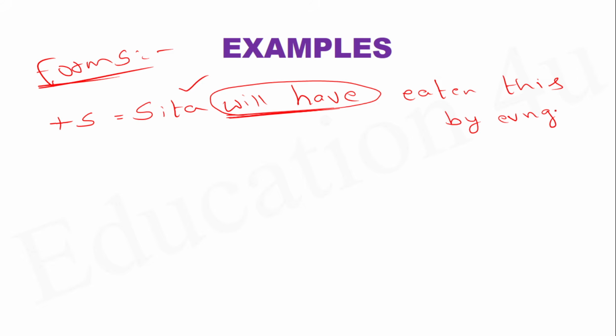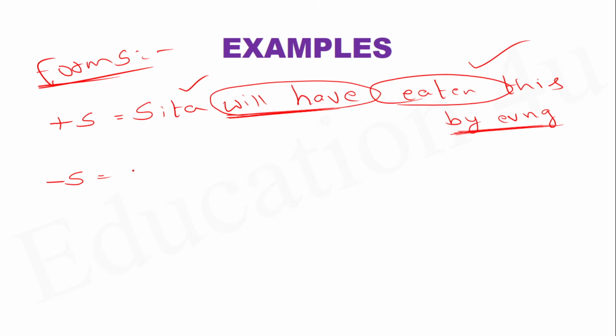So there is a girl named Sita, and she has some food to eat, but she hasn't eaten the food yet. And I asked her, why are you not eating the food? She said, I am busy. I'll eat definitely. Now, her mother said, don't worry, this girl is busy, but by evening for sure, she will have eaten this, which means by evening for sure, she will have completed the process. Sita will have eaten this by evening is a beautiful expression.